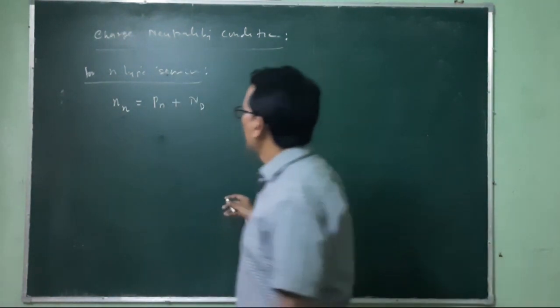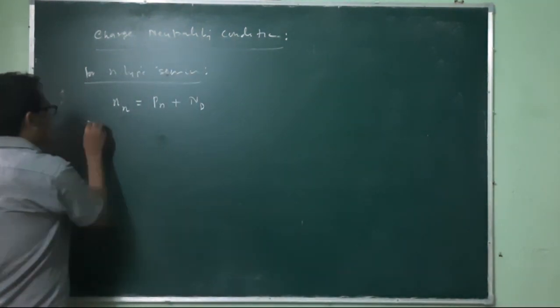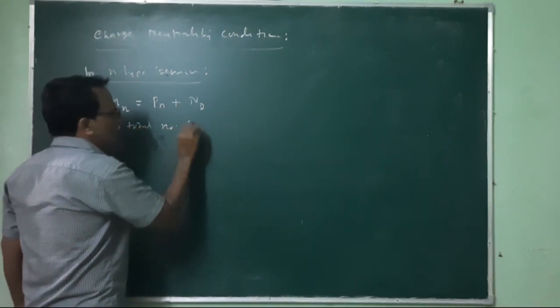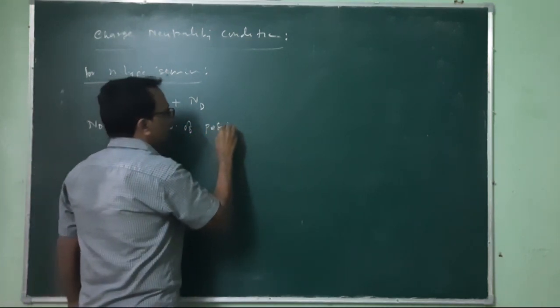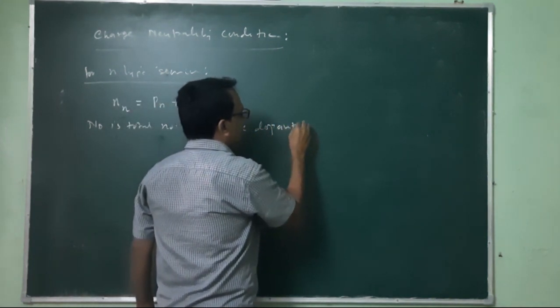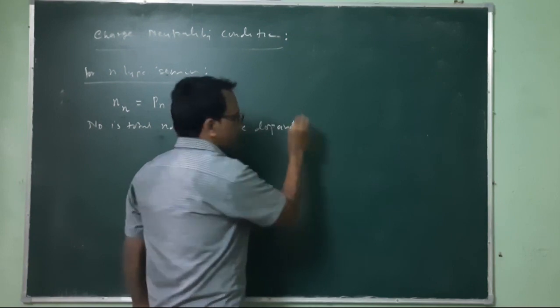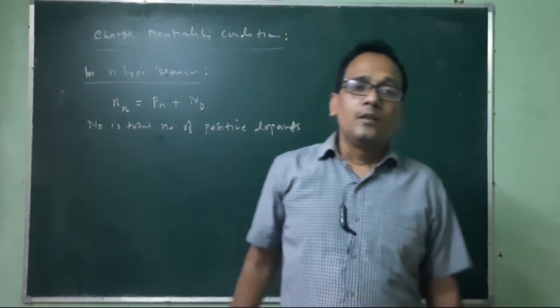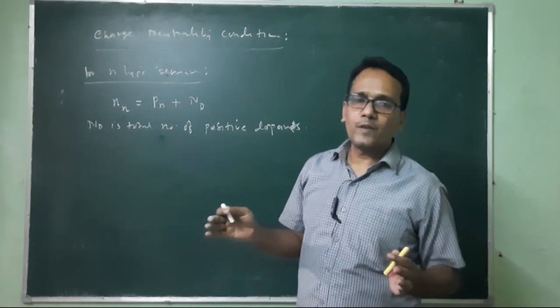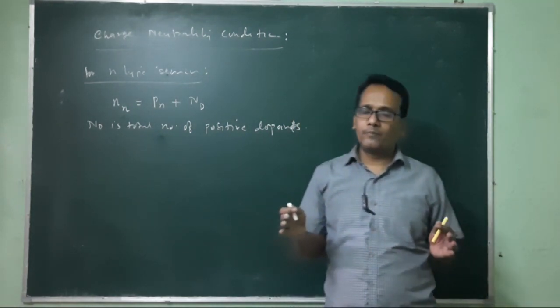So here this Nd is the total number of positive dopants. After a certain temperature, all the phosphorus atoms have become ionized.